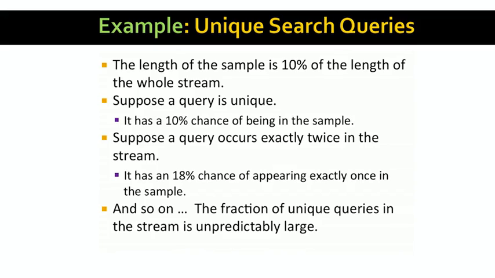I'll let you do the calculation, but a query that appears in the stream 3 times has a 24.3% chance of looking unique in the sample. And in fact, any query, no matter how many times it appears in the original stream, has at least a small chance of looking unique in the sample. So when we count the number of unique queries in the sample, it will be an overestimate of the true fraction of unique queries, very possibly a substantial overestimate. In fact, there could be no unique queries in the original and yet many in the sample. And worst, we just don't know from the sample whether we're looking at truly unique queries or not. We may as well toss out the data and start over again.